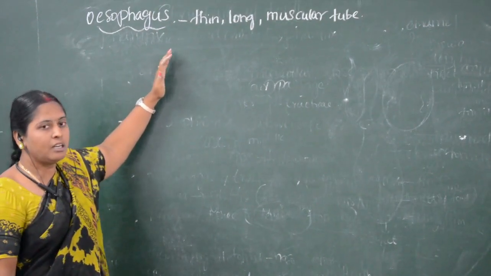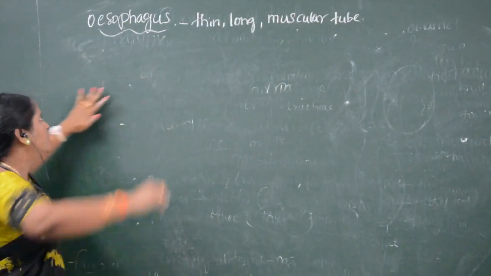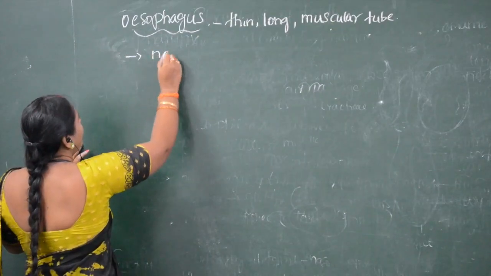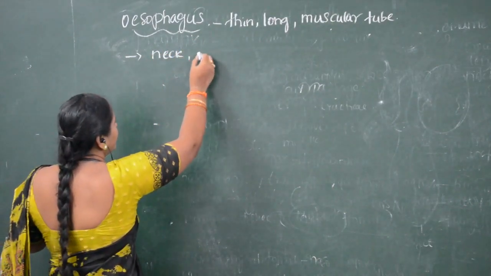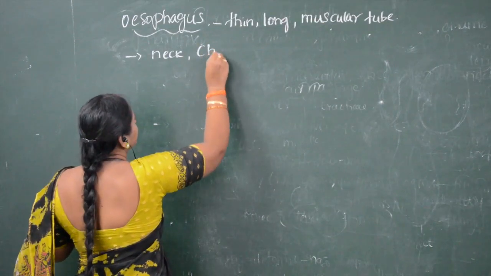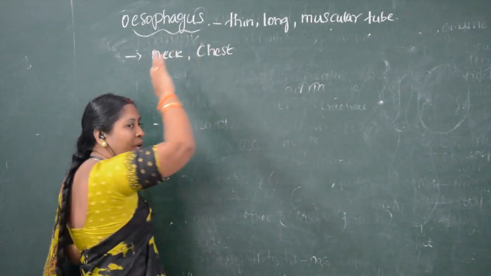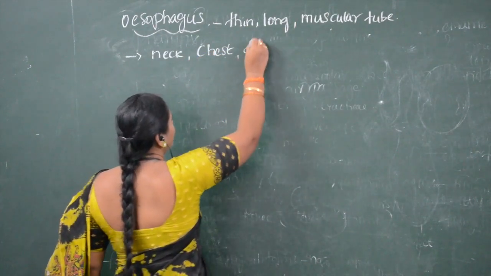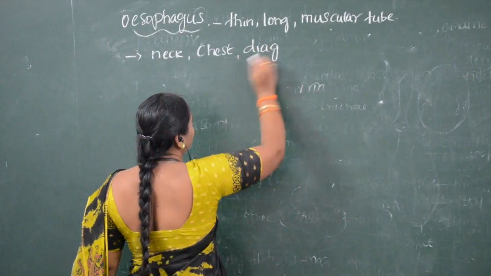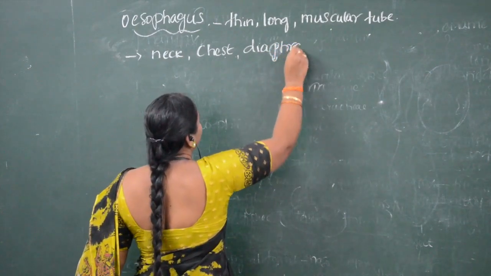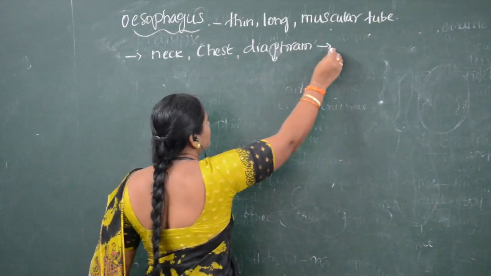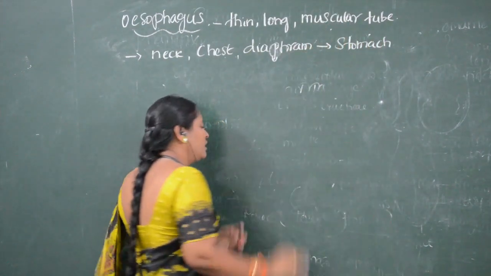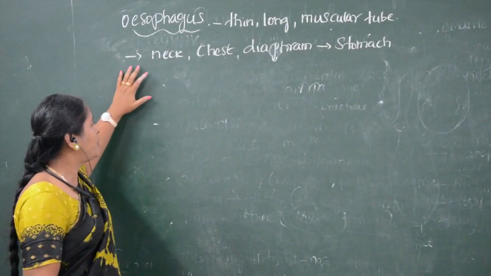This tube starts from the neck, then passes through the chest, or thorax, the chest cavity, pierces through the diaphragm and enters into the stomach, which is the abdominal part.